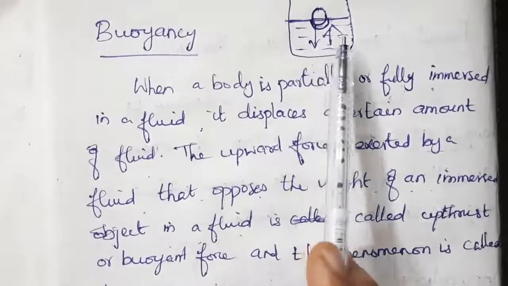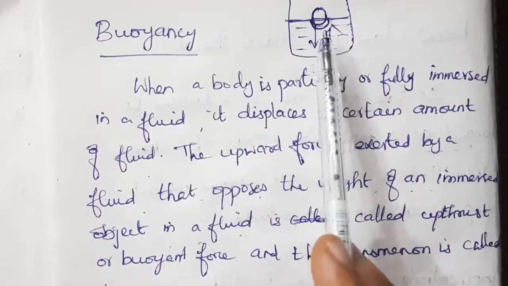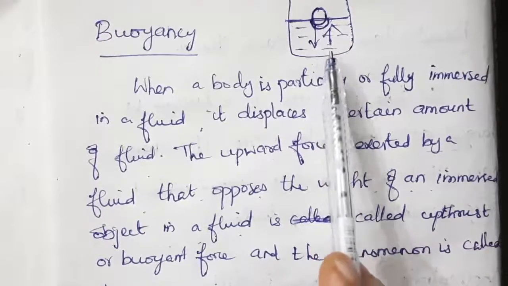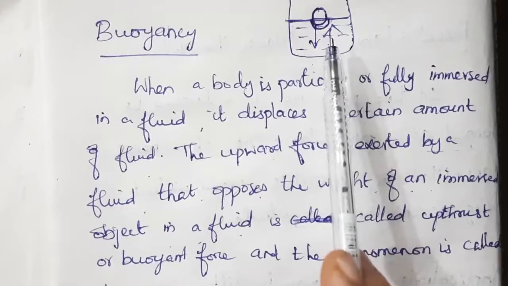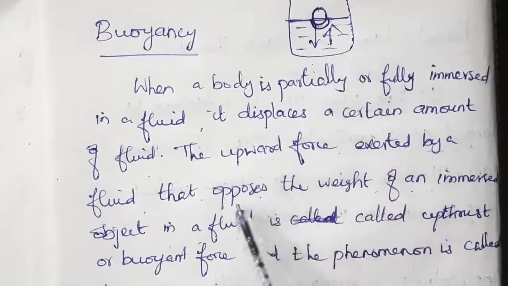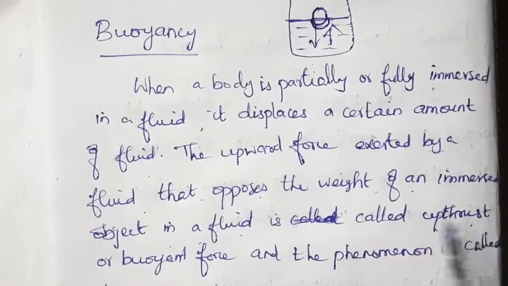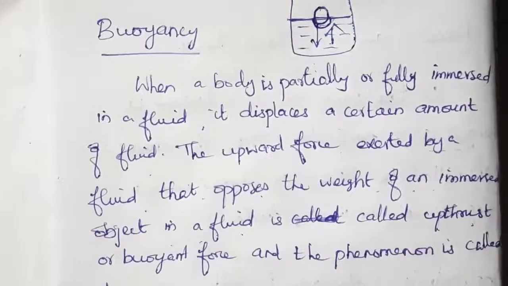When an object is put in a fluid, the object's weight will be acting downward, so automatically an opposite, upward force will be acting on that object. That force, which opposes the weight of an immersed object in the fluid, is called upthrust. Thrust is nothing but force, or buoyant force, and this phenomenon is called buoyancy.